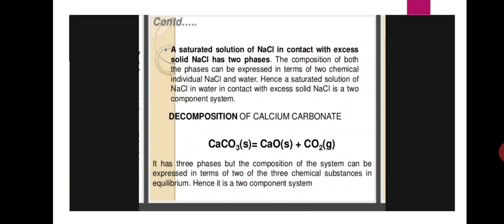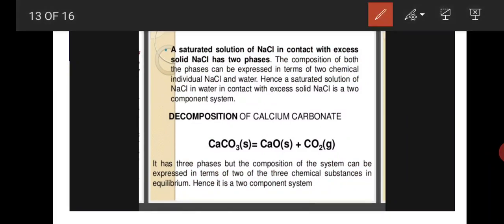A saturated solution of NaCl in contact with excess solid NaCl has two phases. The composition of both the phases can be expressed in terms of two chemical individuals, NaCl and water.